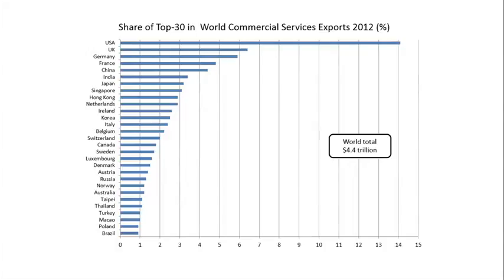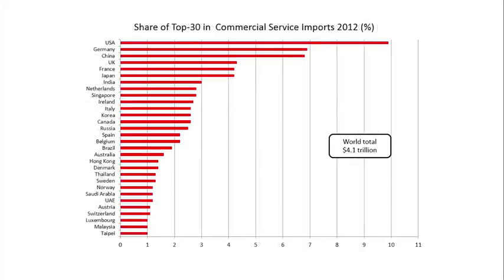The world market for commercial services is much smaller than that for merchandise trade. Here, the export trade is dominated by the United States, the UK, Germany and France, which together account for over 30% of the market. Only then do we get China and India, and after that the list tends to be dominated by the developed countries until we reach the 25th place, where we get Thailand and Turkey, Brazil and Poland. If we turn to imports, it's interesting that the largest exporters of international services are also their largest international consumers.